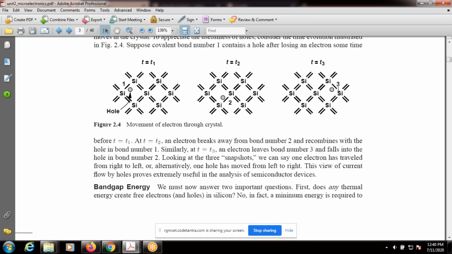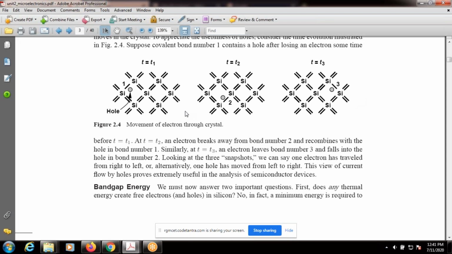Why? Because the third covalent bond electron fills the second covalent bond, and the second covalent bond electron fills the first covalent bond, which is incomplete. So what is the electron movement? Right side to left side. So from bond number 3 to bond number 1. Bond number 3 electron fills the hole in bond number 2. Bond number 2 electron fills the hole in bond number 1. So the movement is right side to left side.